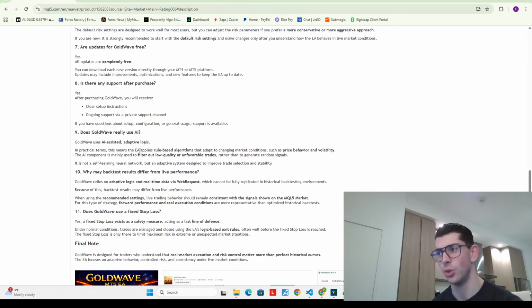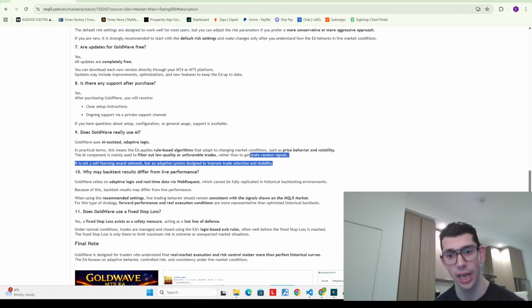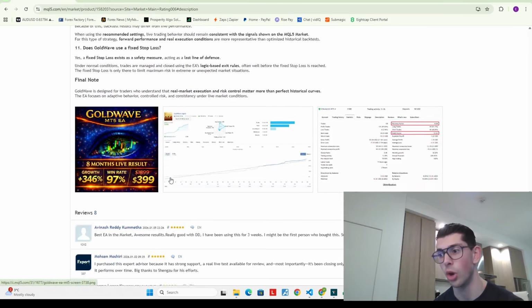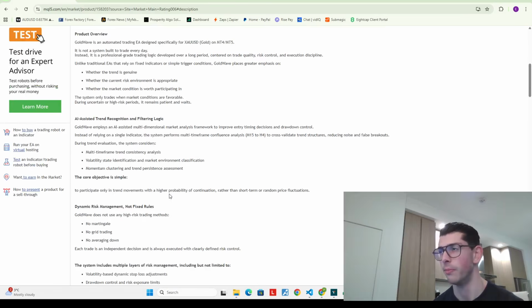So here it says, does it use AI? AI assisted adaptive logic, a rules based algorithm to filter out. It is not a self-learning neural network, but an adaptive system designed to improve trade selection and stability. So maybe he's hard-coded an AI model in there. He doesn't appear to be using LLMs or anything like that. Perhaps he's put something in the code, but it sounds more like just basic technical analysis to me, and there's absolutely nothing wrong with that. It just doesn't necessarily seem like real AI to me.